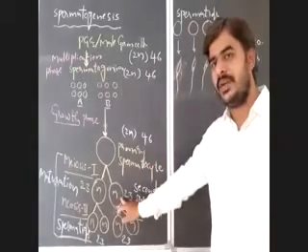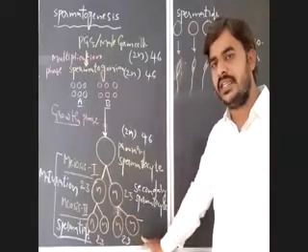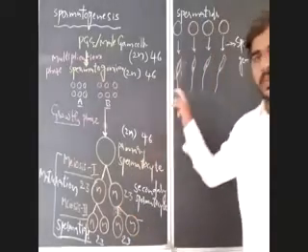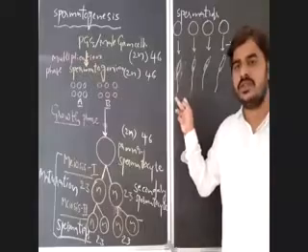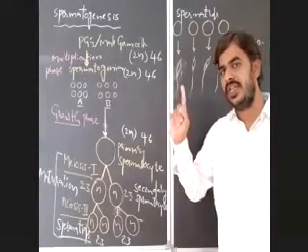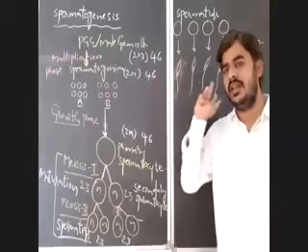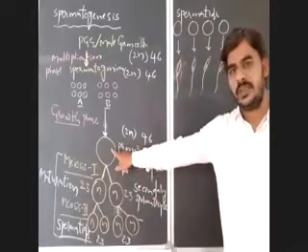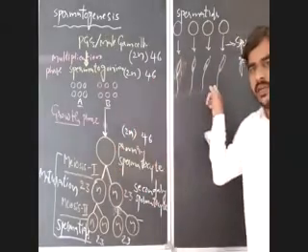One secondary spermatocyte can produce how many spermatids? Two spermatids. So the two spermatids will modify into two sperms. So one secondary spermatocyte can produce only two sperms, whereas one primary spermatocyte will produce four.